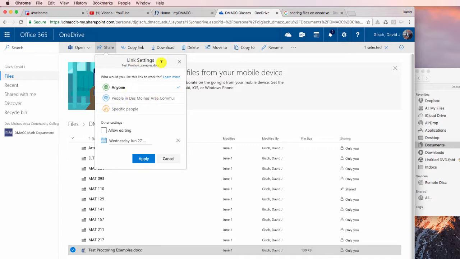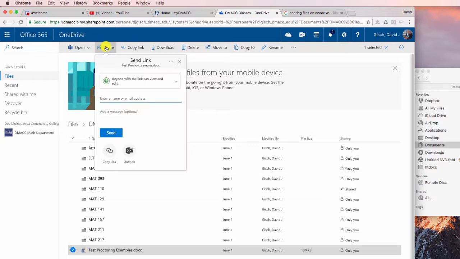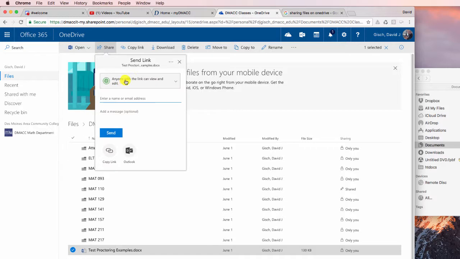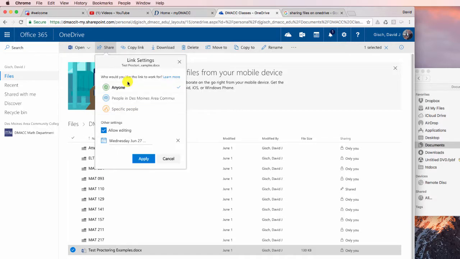Now, another thing to note, okay, again, let's go back. I went to share. I clicked on this thing. This little widget here, if you will, allows you to tweak your settings here about sharing. So I don't want them to edit. The other thing here is if I go to Anyone, that means anyone who gets this link, no matter whether they're a DMAT instructor, your Uncle Bob, or your gardener's cousin's best friend's lawyer, anybody who gets a hold of this link can look at this file. And if you had the editing click, they could also edit it.